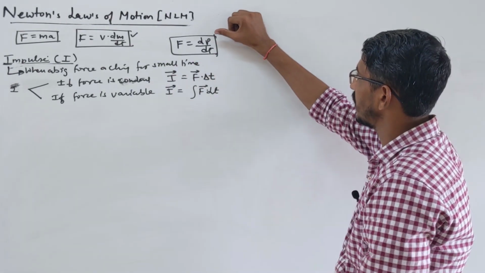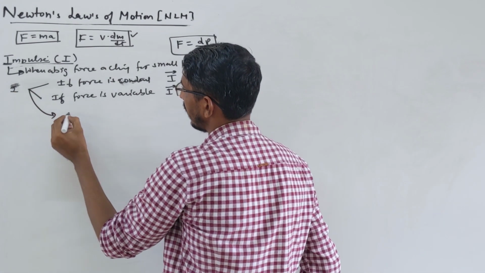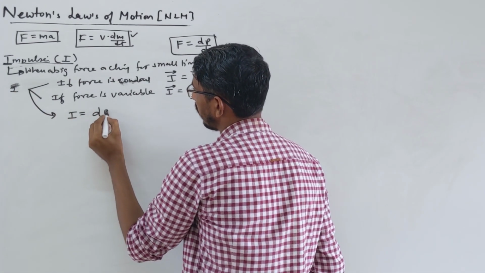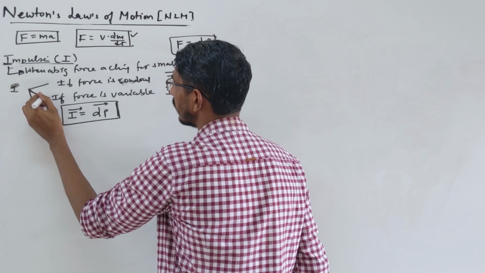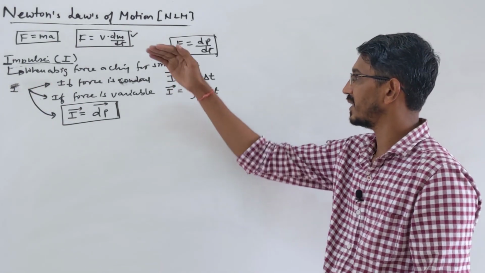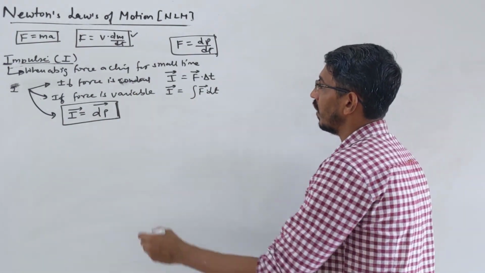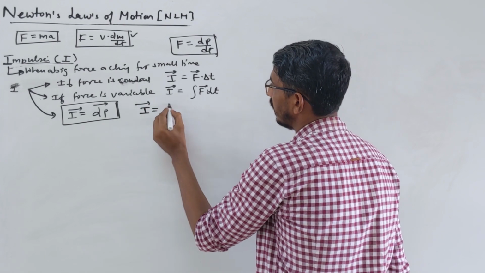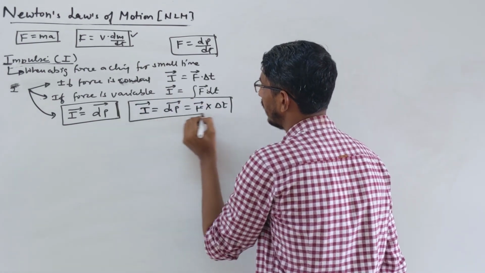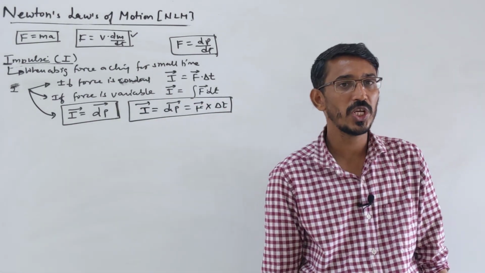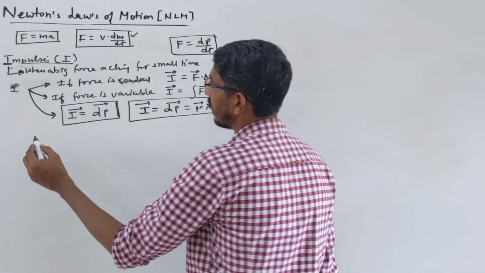Suppose you put your force here, dp by dt gets cancelled. Then the third way to say impulse is that your impulse is also simply the rate of change of momentum. Again both are vectors. In terms of force you can have two cases, either the force is variable or constant, or you can say it in terms of momentum, I is dp. So impulse is simply equal to the change in momentum. So the dimension and unit will be the same as momentum only.